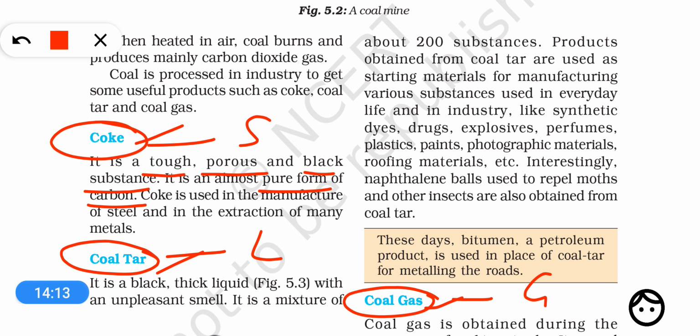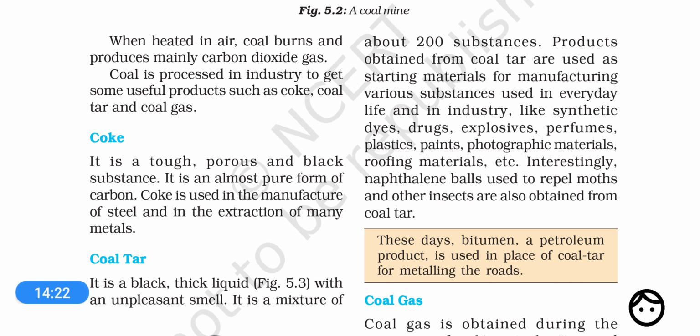And there are two uses of coke. One is in the manufacture of steel and the other is in the extraction of metal. So dear students, we obtain three important products from coal. One is coke, the other is coal tar, and the other is coal gas. Coke is a very strong, hard, black solid substance, and it is almost a pure form of carbon, more than 90-95%. And coke is used for the manufacture of steel, right? And it is used for the extraction of metals.